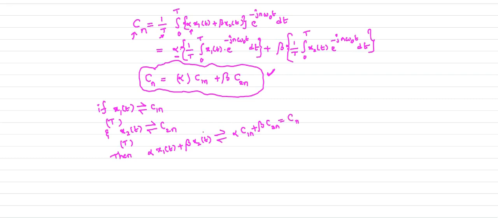So this is the linearity property of the Fourier series. This is very important, and it is also very easy. This is the statement of linearity.